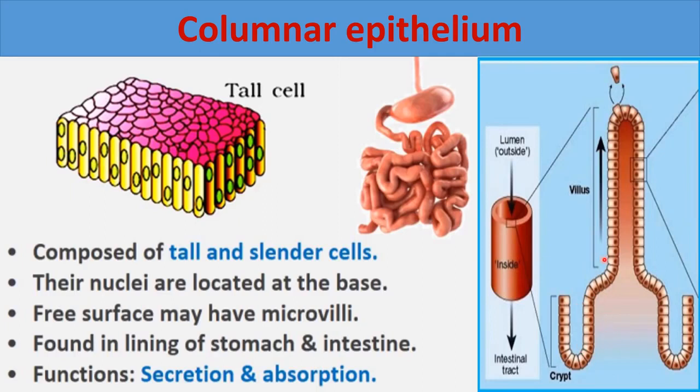This is a diagram of a villi, and all these cells you can see here are columnar epithelium. These are cells of columnar epithelial tissue, right? And you know villi are present inside the intestine to increase the surface area for absorption. So inside the villi, these columnar epithelial cells are helping in absorption. So from here you need to make only this diagram.